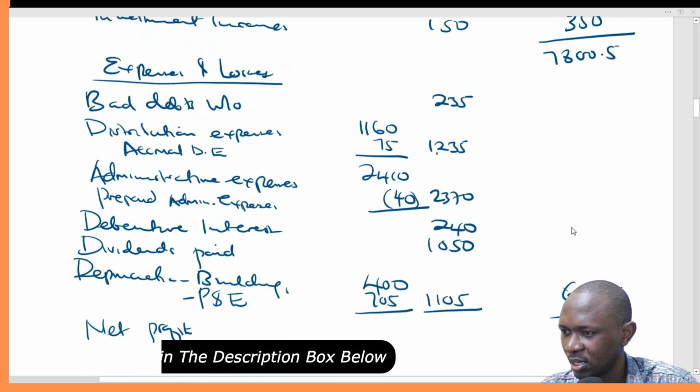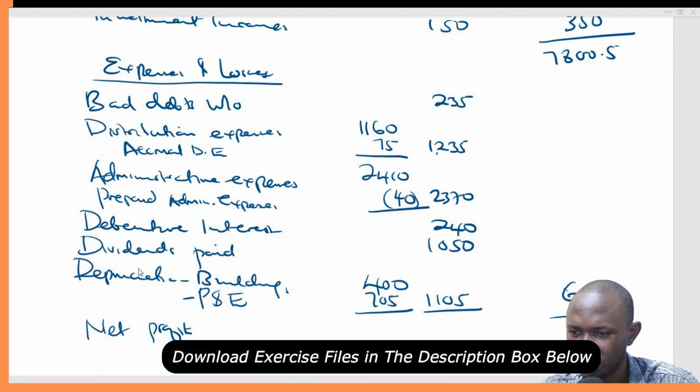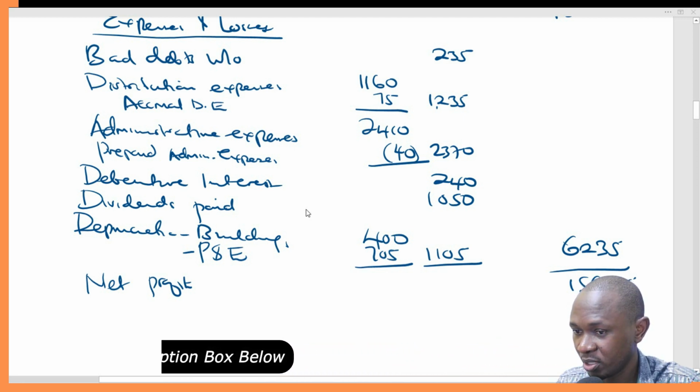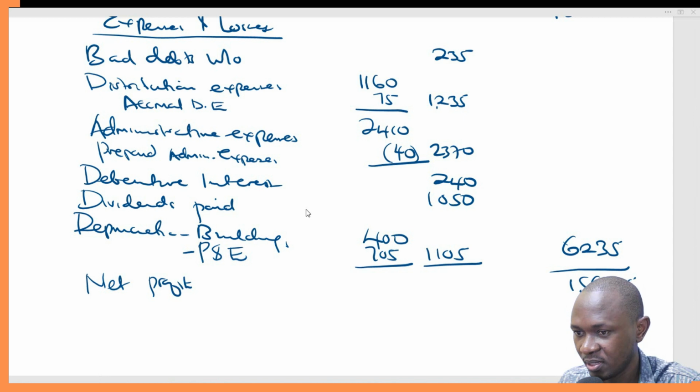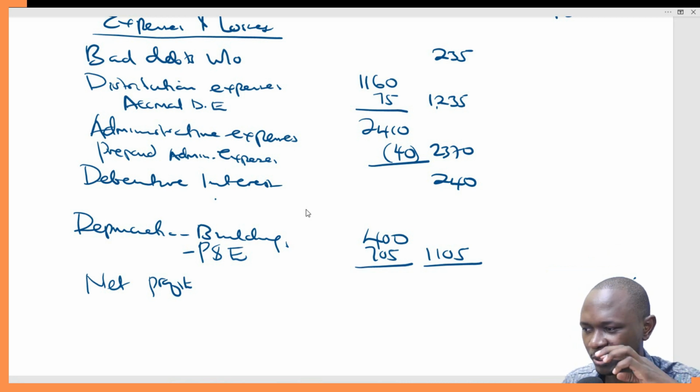So I think we've captured everything, right? Expenses and losses, bad debts, bank interest, dividend. Sorry, I think the dividends paid. Since we'll be having the appropriation account, there's no need to have the dividends paid here. I think we included it a little bit early. It will come in at the appropriation stage. So let's just do away with it. Okay, let's get the new total.